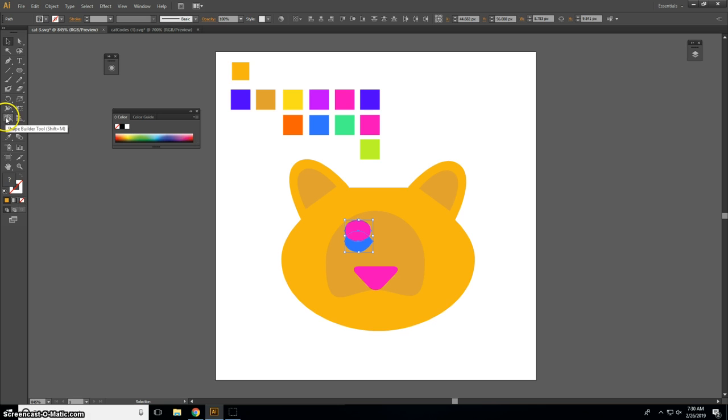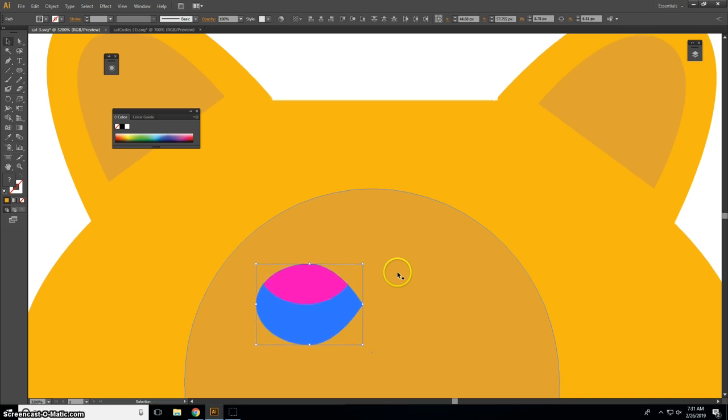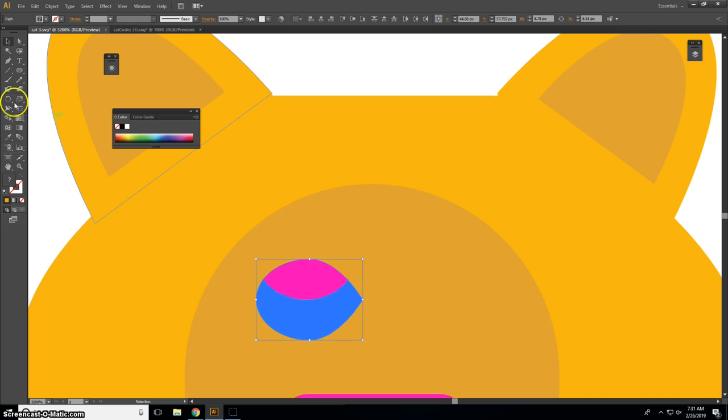Let's go to the Shape Builder tool, and I'm going to press Alt on my keyboard again, Alt, click, and that half of the shape, the bit that I selected, disappears. Let's go back to the ellipse tool. I'm going to choose black this time, which isn't in my color palette, but I'm going to use it anyway.